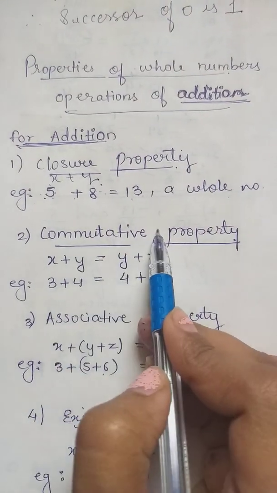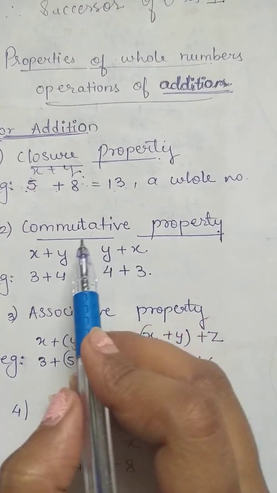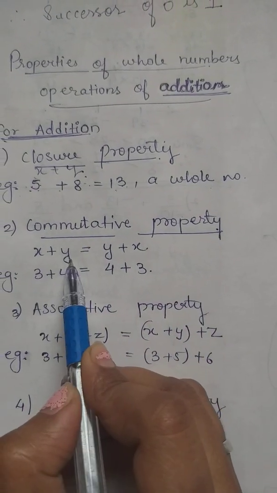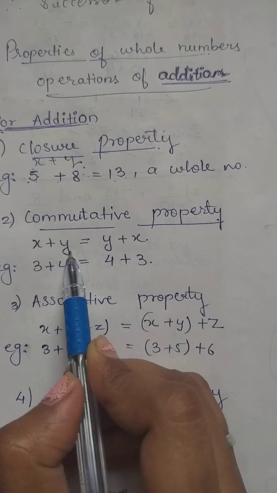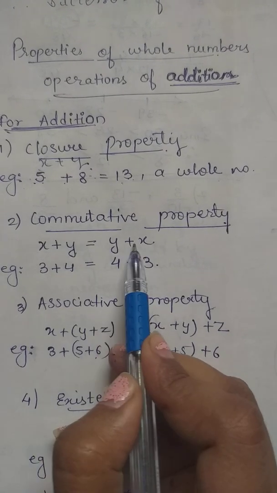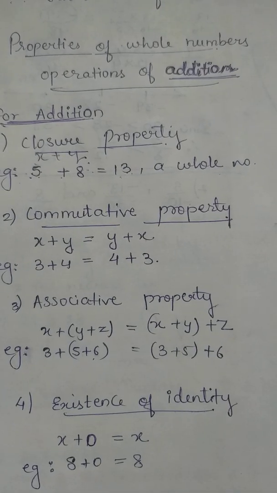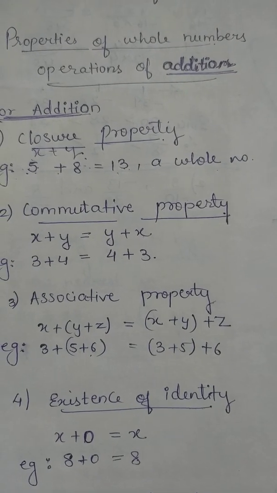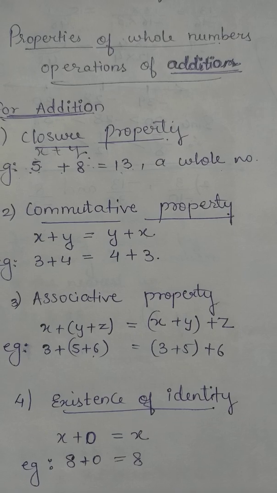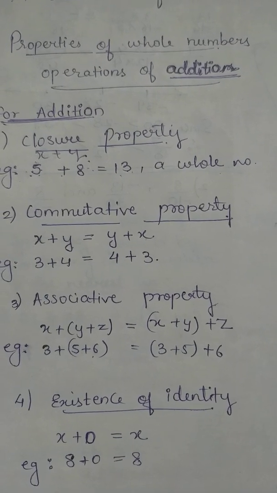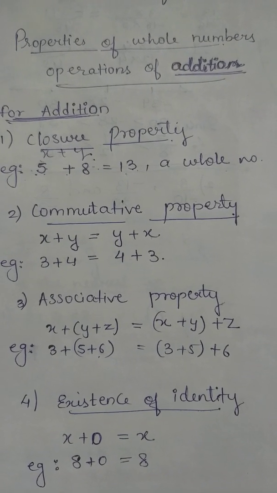Next property, commutative property. If x and y are two whole numbers, then x plus y equals y plus x. In other words, the sum of two whole numbers is said to be commutative for addition if their sum remains the same even if the order of the addition is changed.